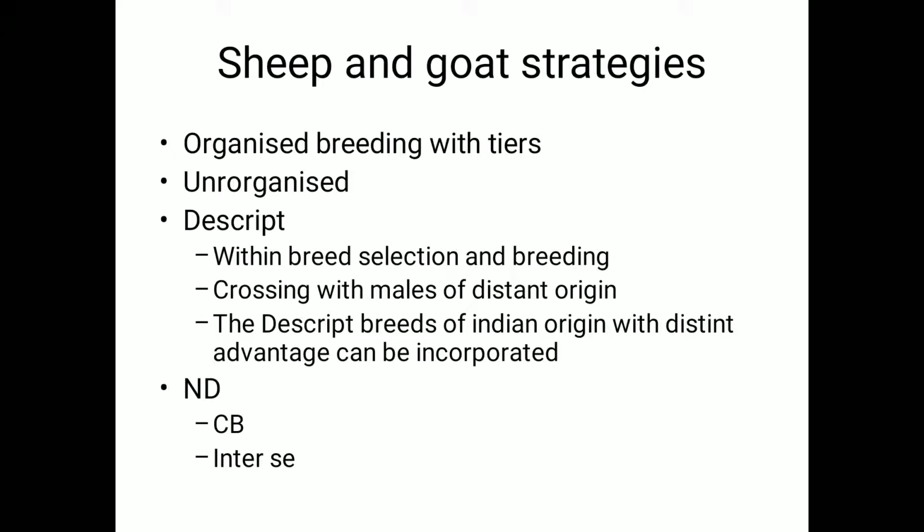Selection will go on depending on the farmer's requirement in the organized breeding activity. If you come to the unorganized sector, usually it is like replacement. As such, intense selection will not be practiced. Most of the time it is provision of better males from a distant breed origin. Only males here in the sheep and goats.